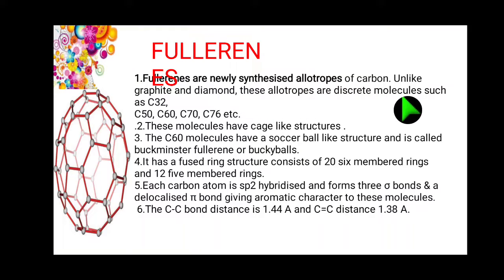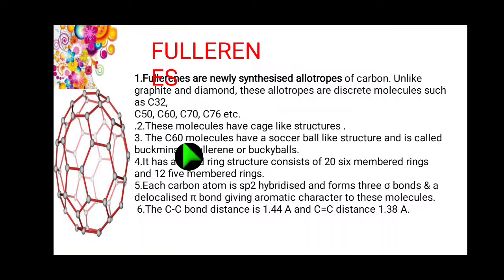Unlike graphite and diamond, these allotropes are discrete molecules such as C32, C50, C60, C70, C76, etc. These molecules have a cage-like structure like this. It's like a ball.